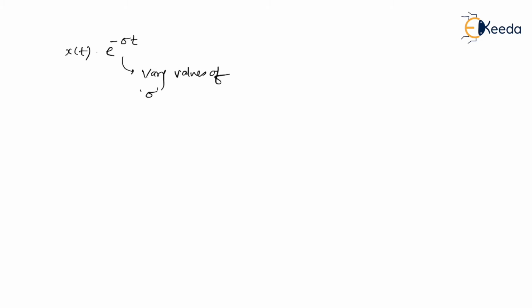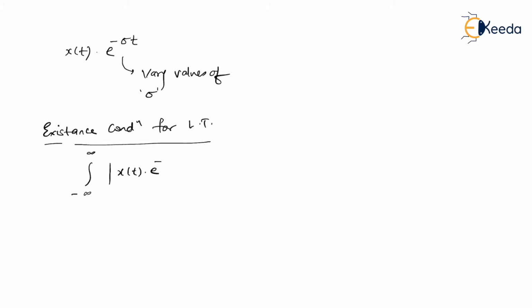Am I right? So we used to vary the values of sigma, and for the values of sigma for which it becomes convergent, we say that for those values only the Laplace transform does exist. So if you remember, the existence condition for the Laplace transform: integrating over minus infinity to infinity, mod of x of t e to the power minus sigma t dt should be less than infinity. This was the existence condition for the Laplace transform.